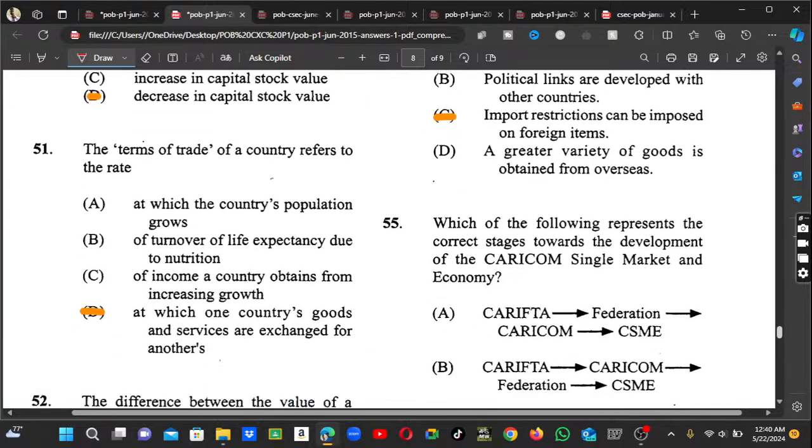Number 51, it says the terms of trade of a country refers to the rate at which a country's goods and services are exchanged for another's. So we're talking about trade of a country. Sorry, guys, my bad. I'm a little bit sleepy, guys. We're talking about goods and services being exchanged for another's. Alright, good.